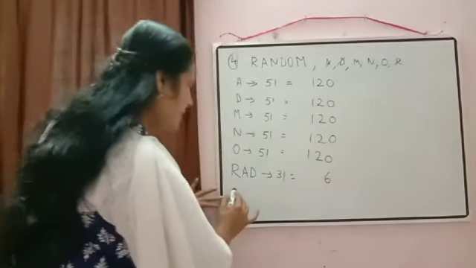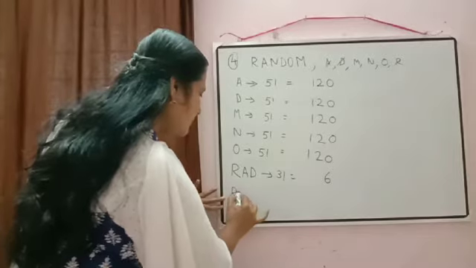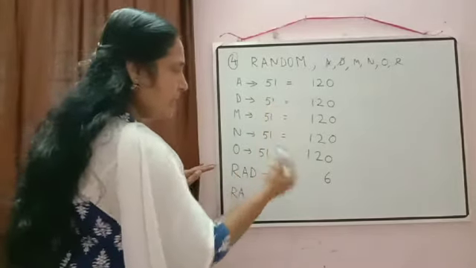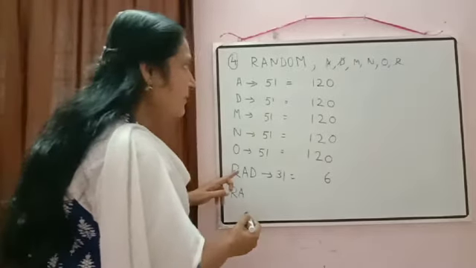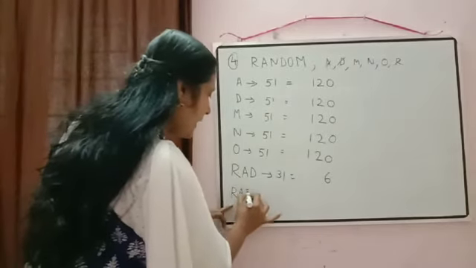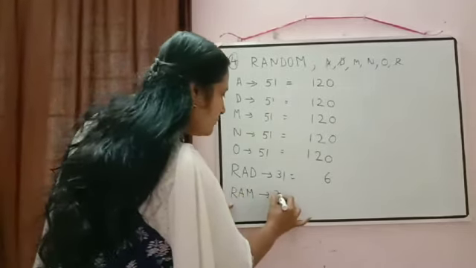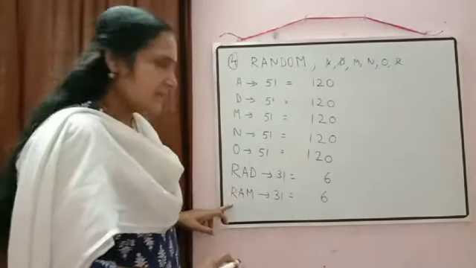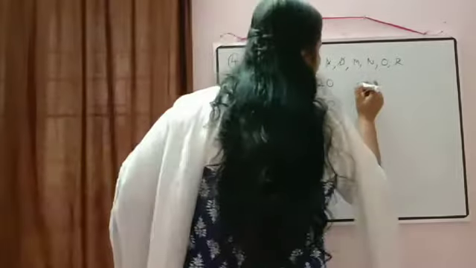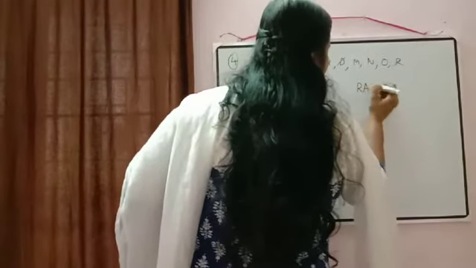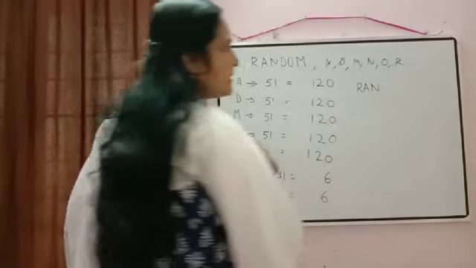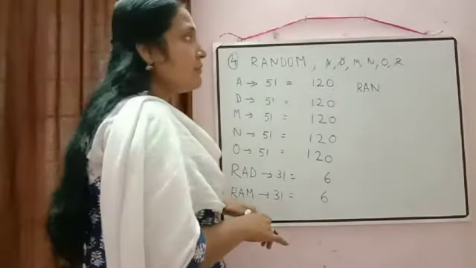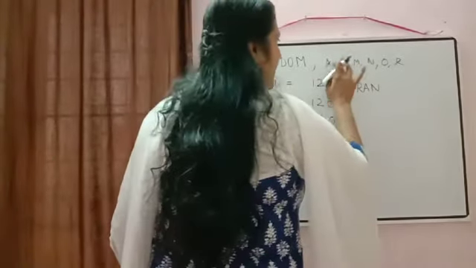Then D already we have taken. Then next, number of words starting with RA. RA is fixed. Remaining we are checking there. So number of words starting with RAM. Again what will be? 3 factorial. 3 factorial is equal to 6. Then number of words starting with RAN. But in that again what will come? Now our R is fixed.